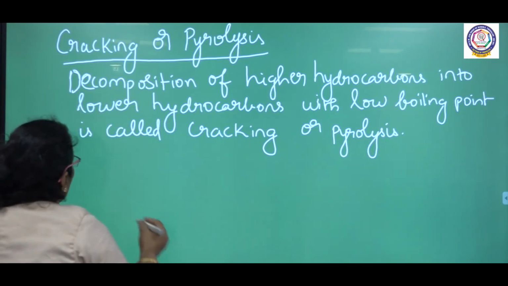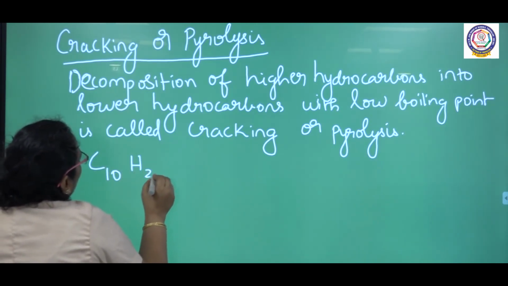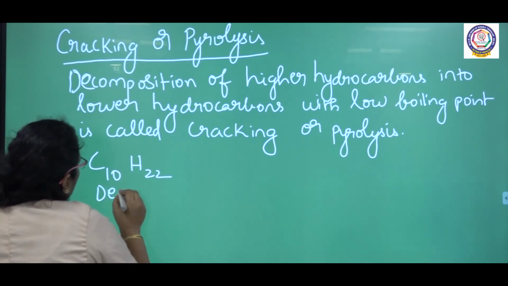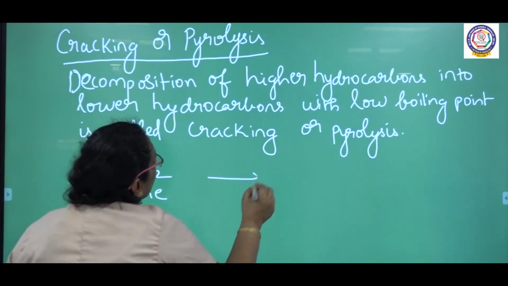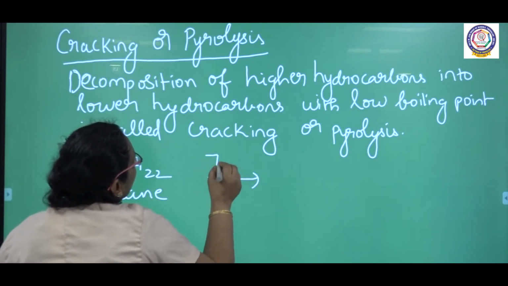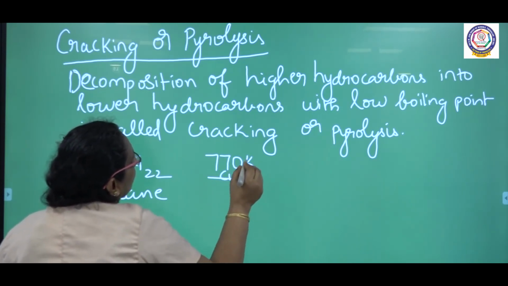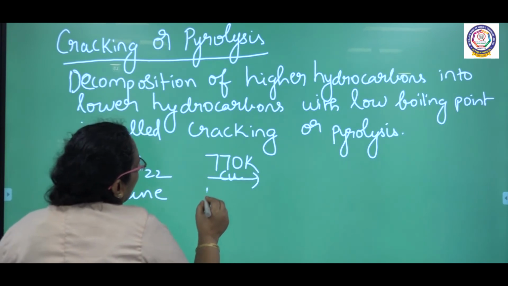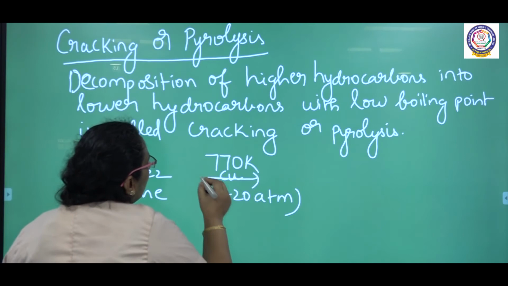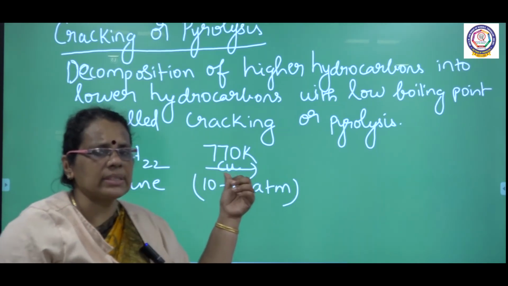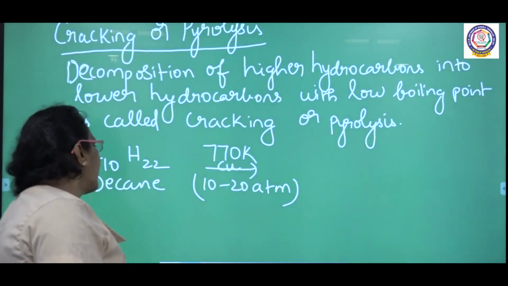The very familiar example I am going to give is decane, C10H22. I am going to break this. The temperature is 770 Kelvin. The catalyst is a copper catalyst, and the pressure is 10 to 20 atmospheres.